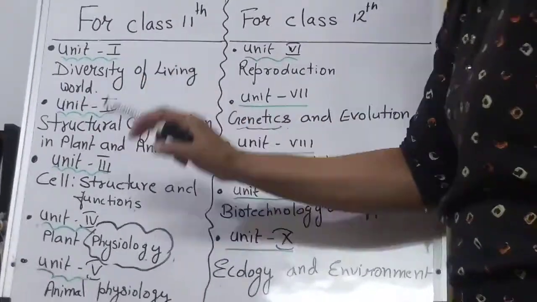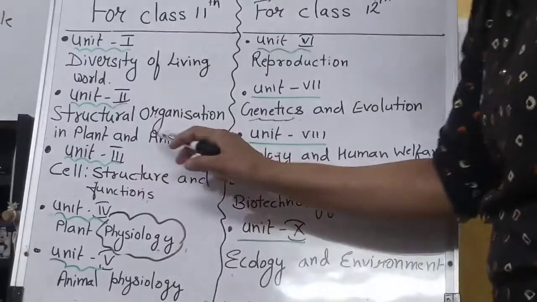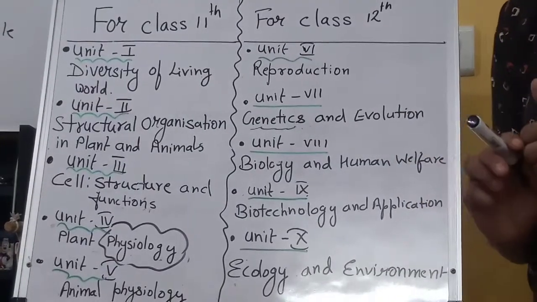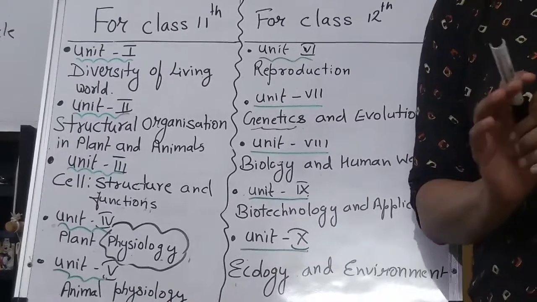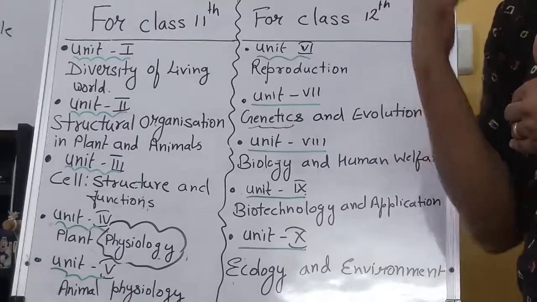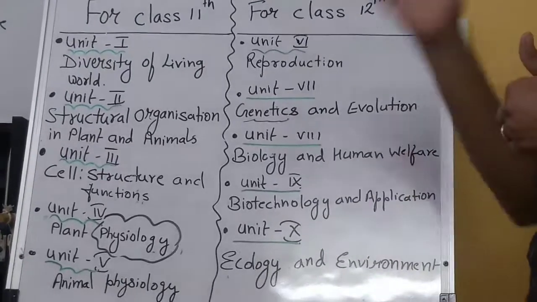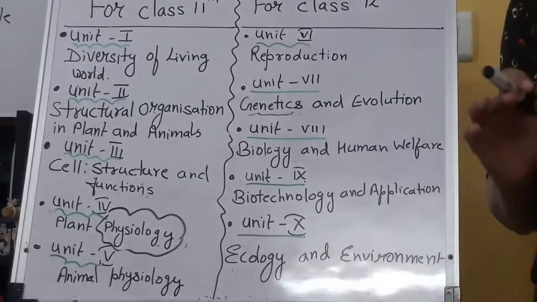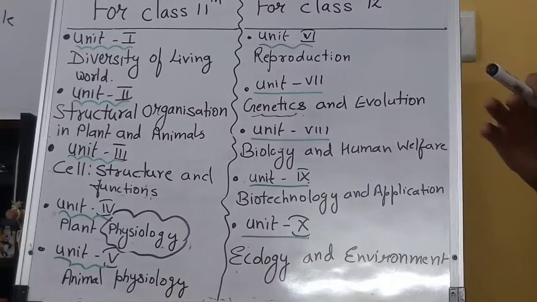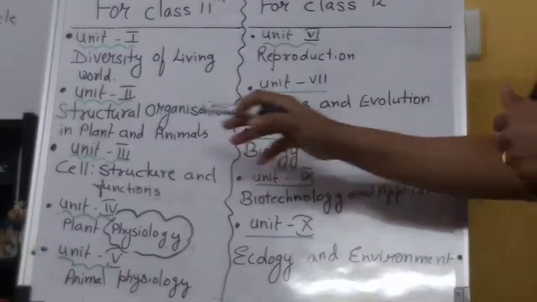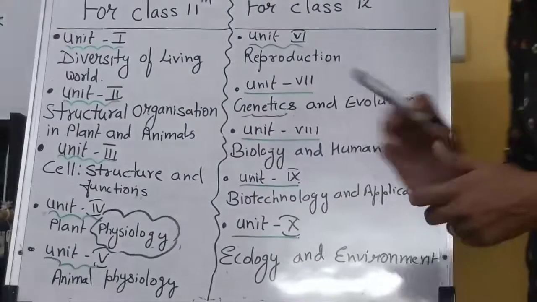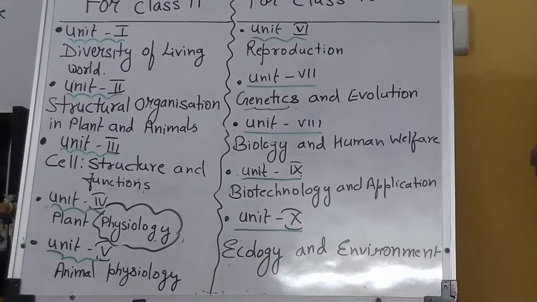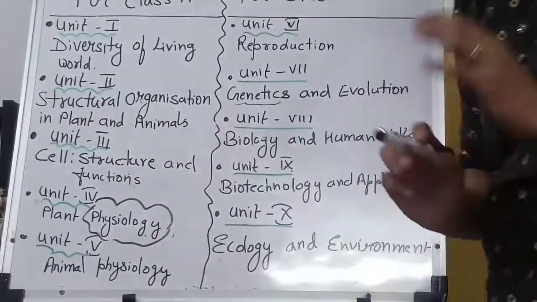Unit 2, structural organization in plant and animal. It's related to morphology and anatomy. Morphology means external study, a study of the external, how they look. And anatomy is internal study, which type of cells, the arrangement of the cells we are going to see in anatomy. So here in structural organization in plant and animal, you will see the morphology and anatomy of plants as well as animals.